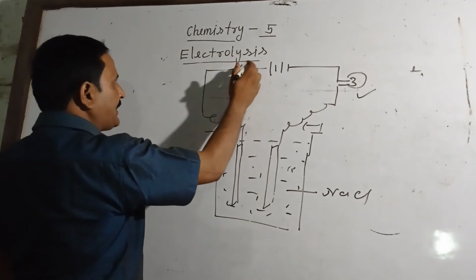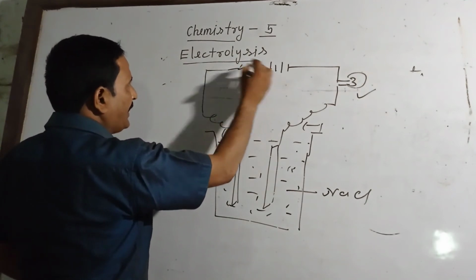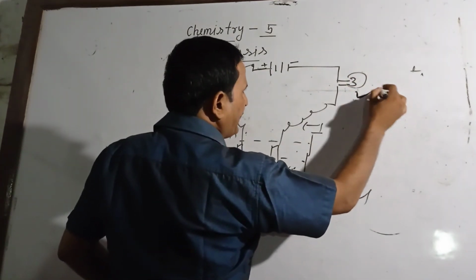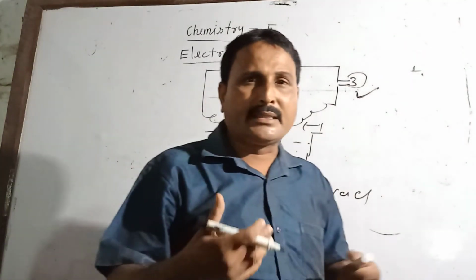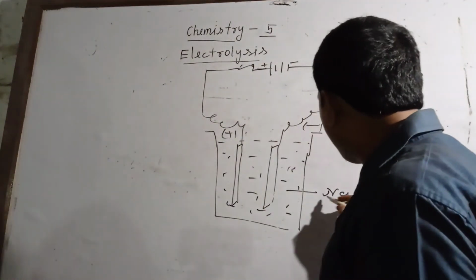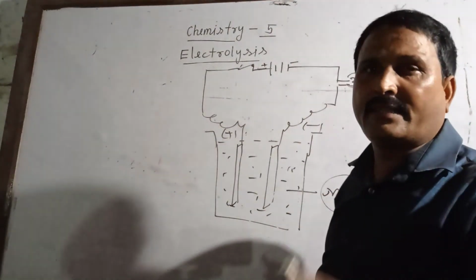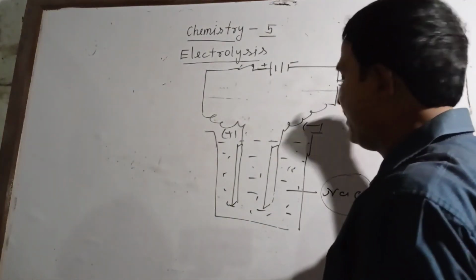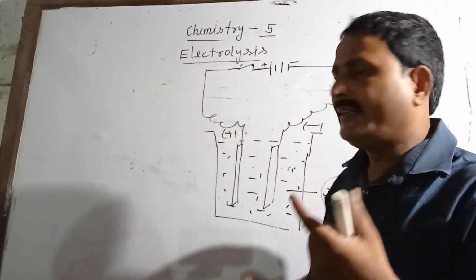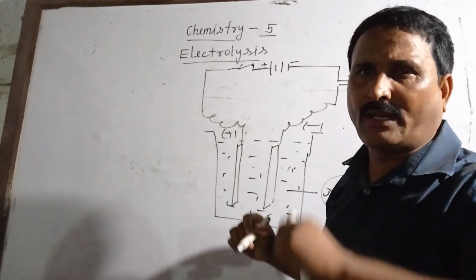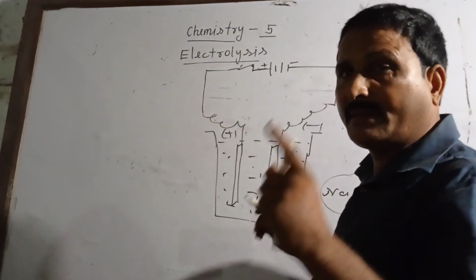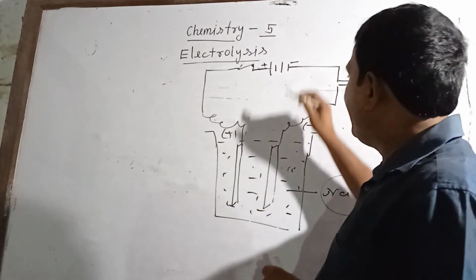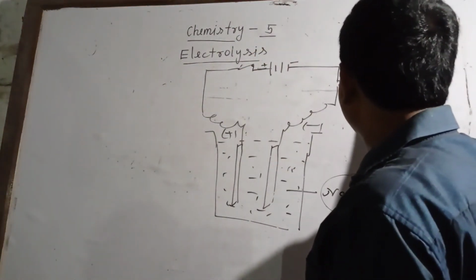When you turn on the key and you find that the bulb is glowing very brightly, it means that this electrolyte, sodium chloride, is a strong electrolyte. Suppose it is glowing dim, it means a weak electrolyte. If it is not glowing, it means it is a non-electrolyte. So in this combination we are using the bulb.